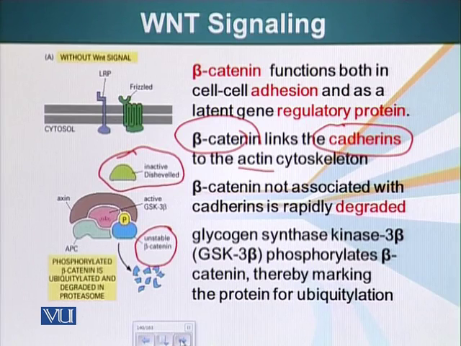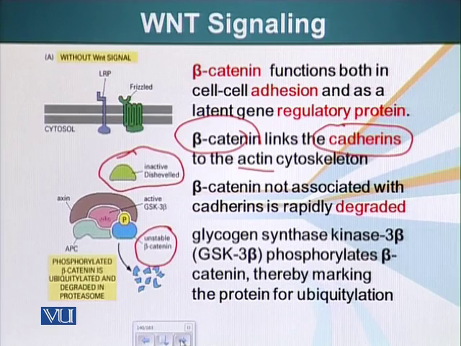Beta-catenin is also a regulatory protein. It can affect the transcription of certain genes and also plays a role in linking up the cytoskeleton with cadherin molecules. Without the signal, extra beta-catenin, if it is present, is degraded by a degradation complex which is composed of three proteins.